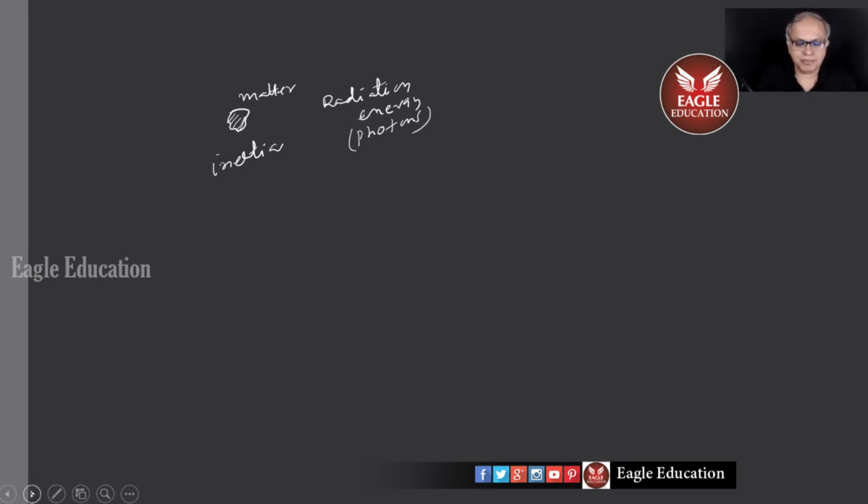What we see outside ultimately is, of course, we don't know too much about life, but if you look at the inanimate nature, it's either in the form of matter or in the form of light, to make it even more simple. And the whole of physics is interaction between matter and light. That's one way of looking at physics. Of course, interaction between matter and matter, interaction between matter and light.